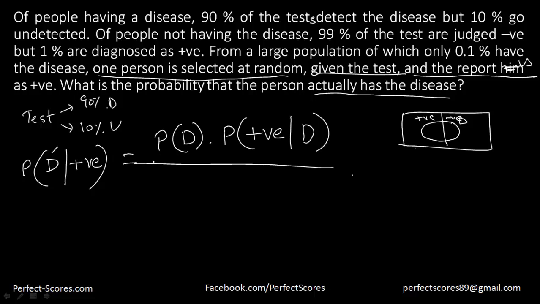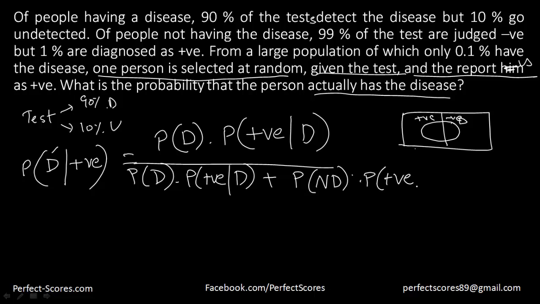That would be equal to the probability that person has the disease and is positive divided by the total probability, which would be equal to probability that the person has the disease into the probability that the person is positive provided he had the disease, plus the probability that the person does not have the disease, no disease, into the probability that the person is tested positive provided he does not have the disease. Now this has to remain constant because this is something that has already happened. The person is tested positive. So this will remain always as true because this is the sample space.